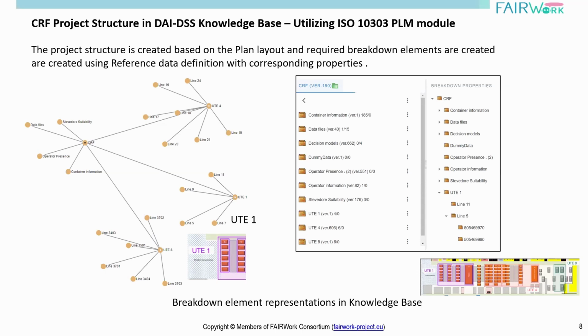These are different lines in these UT sections, and each line has a geometry. Each line can produce a certain set of geometries that are already available in this production planning. So we would like to capture this information: on a given line, what are the geometries that can be produced, how many operators are required to produce each geometry, and also what are the training capabilities that each operator has to produce a given geometry on a given line. These are all the required information that we have identified to support this use case scenario.